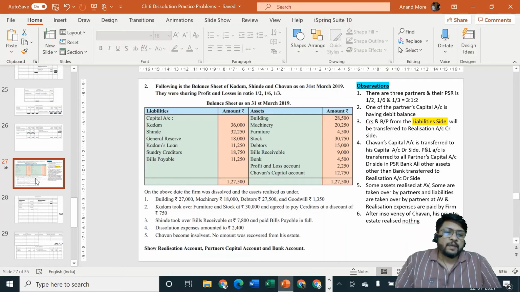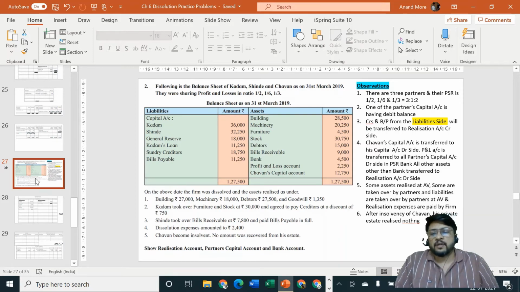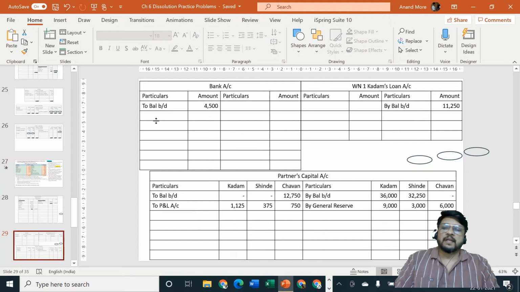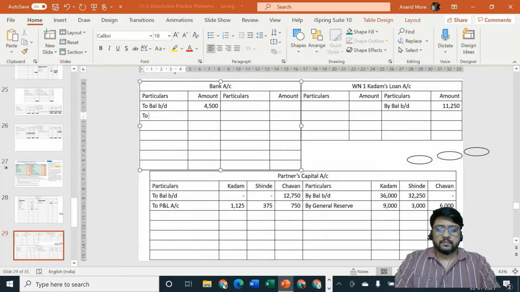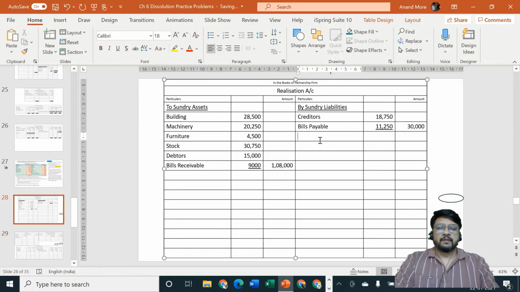Anything which is sold will be credited to realization account. So I am repeating again: cash or bank account debit to realization account, and realization account credit side by bank. But there are multiple items which are sold by us, so let me do the underline here and consider different items.